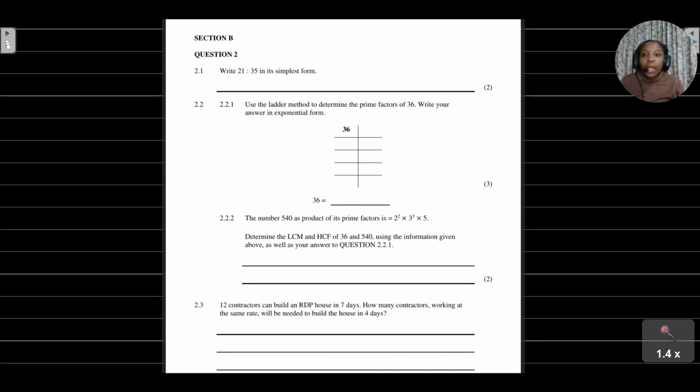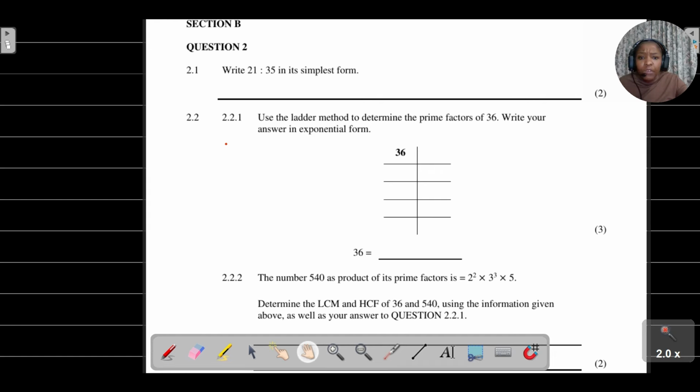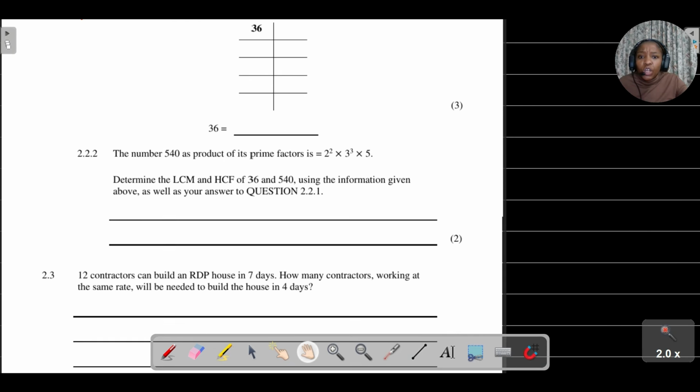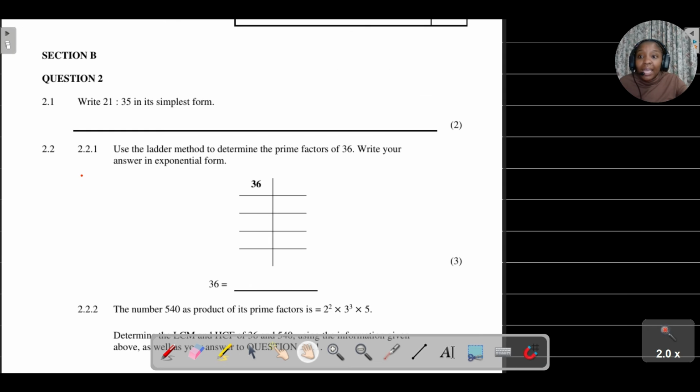All right, now we're going to look at section B. Let's quickly have a look at what we will be covering. Section B deals with ratios.